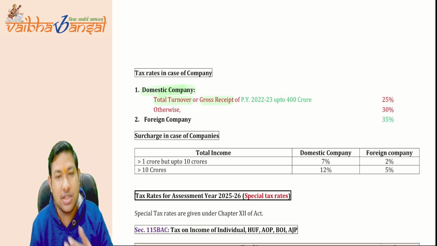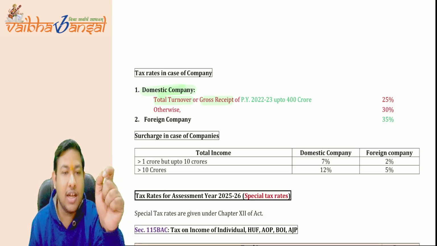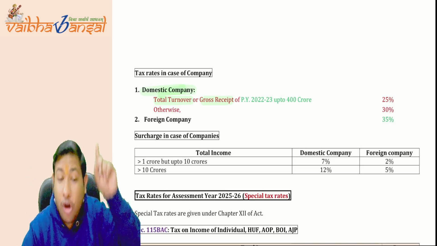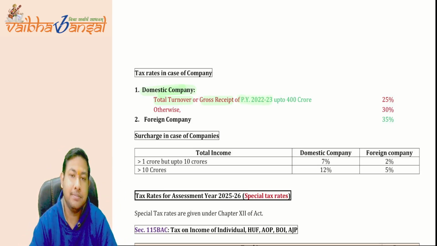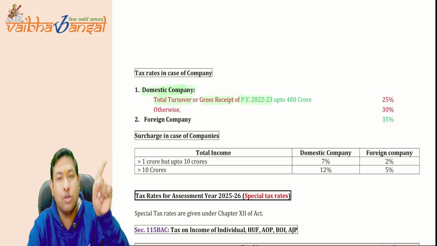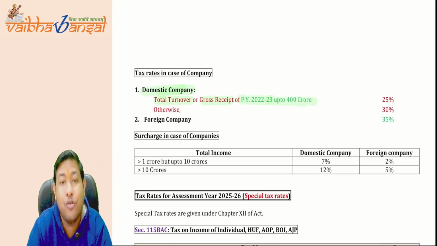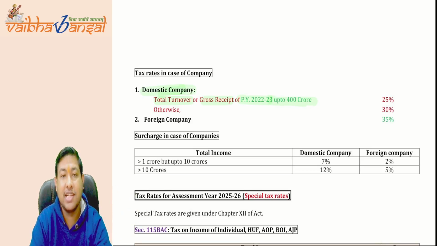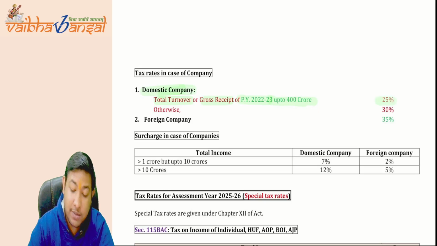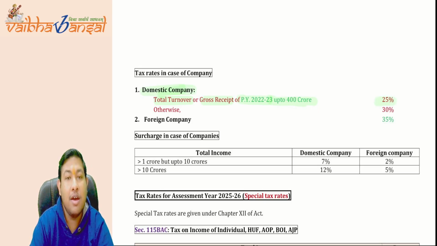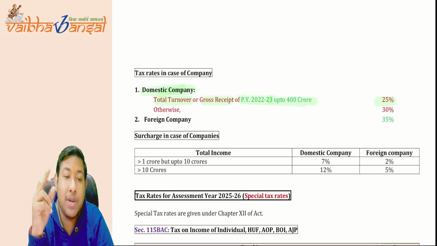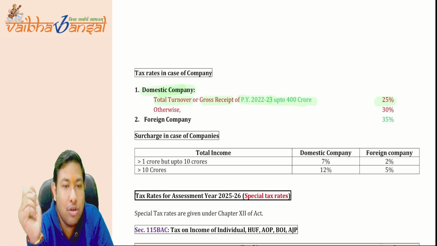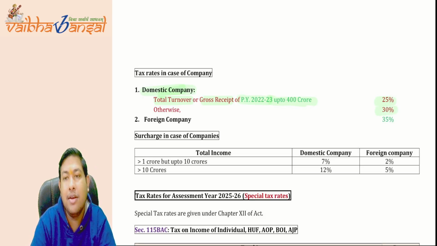If your total turnover or gross receipts of the previous year 22-23 is up to 400 crore, then your tax rate will be 25%. I hope it is clear. But if your total turnover or gross receipts of the previous year 22-23 exceeds 400 crores, then your tax rate will be 30%.